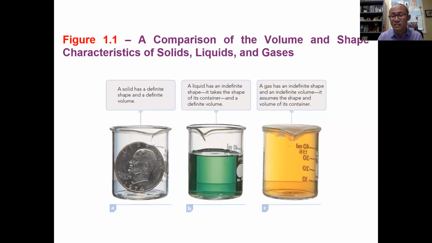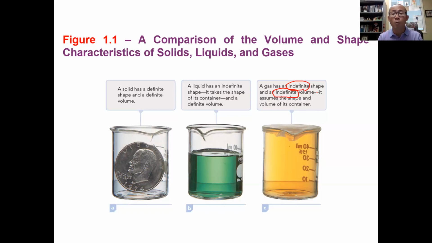Now, the last one, the gas, which is also different from the previous 2 physical states. Gas does not have definite volume or definite shape. In other words, gas has indefinite shape and also indefinite volume, because once you open up the container, gas will start to come out of the container. So if you put a cap on a container, the gas will assume the shape and volume of the container. But once you open the cap, the gas will come out as well. So gas has indefinite shape and indefinite volume. So these are the 3 different physical states regarding their shape and volume.